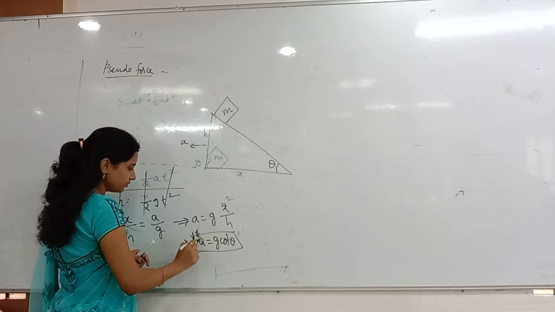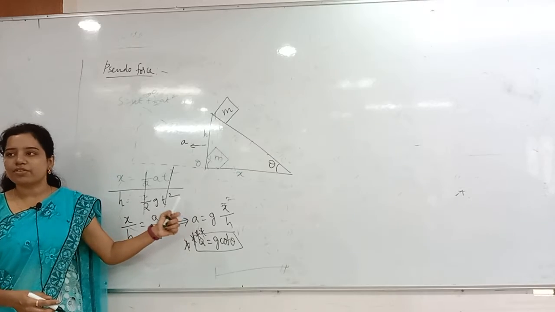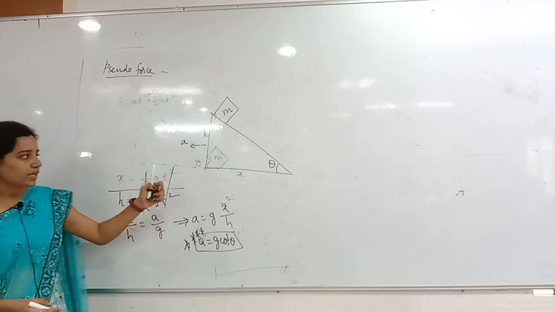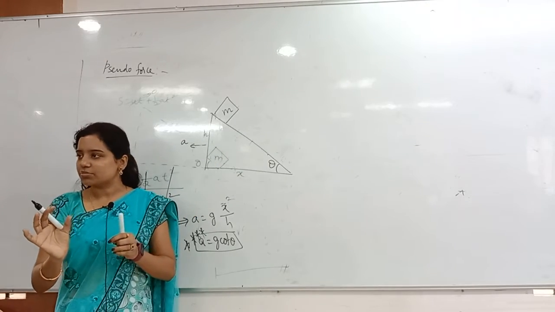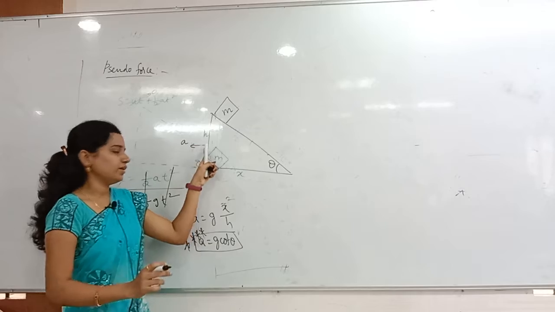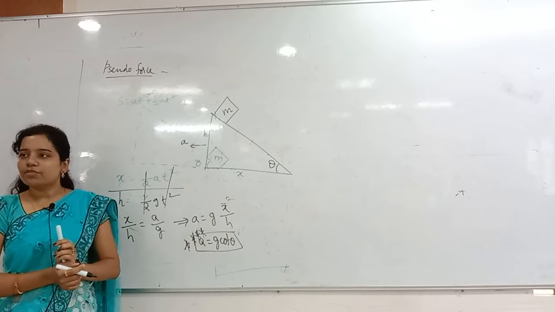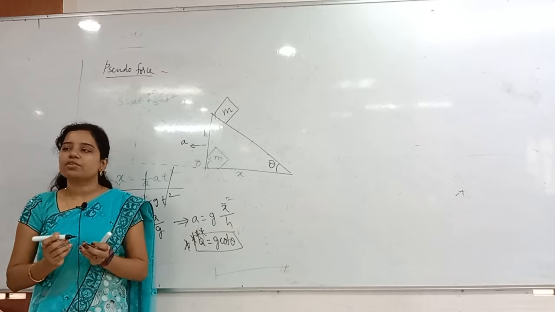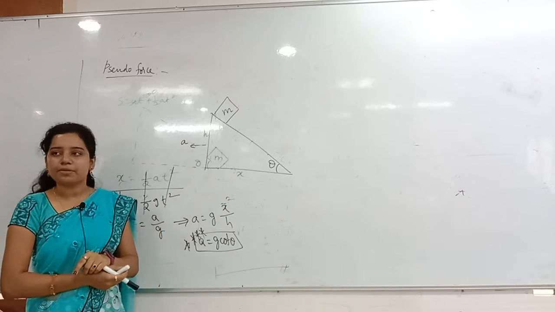Very important formula. It is repeated in the NEET exam, so you have to remember it mainly. Clearly, here they are asking one very short question: for what value of a, for what acceleration, does the block fall freely? Falls freely means the block is moving under gravity, and the wedge is moving with acceleration a.